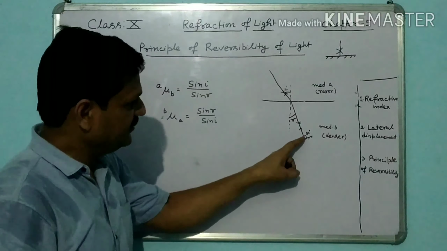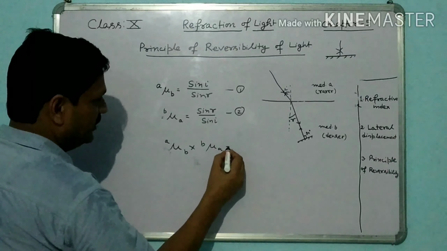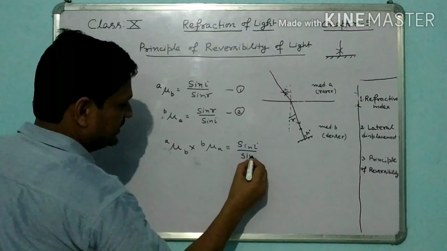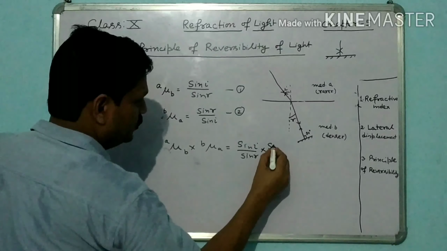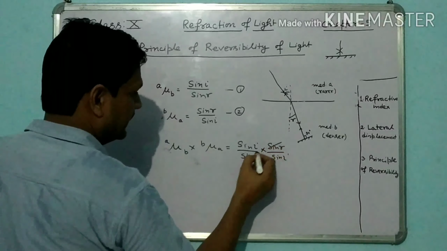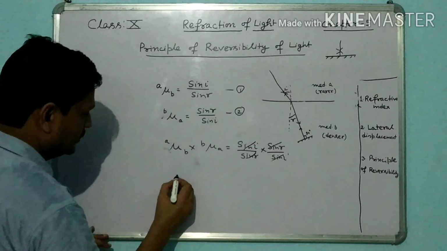Suppose this is equation 1, this is equation 2. If we multiply these two, A mu B into B mu A, what will be the value? Sin I upon sin R into sin R upon sin I. It will cancel.